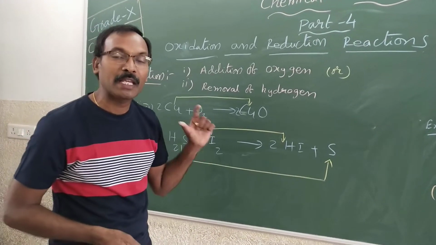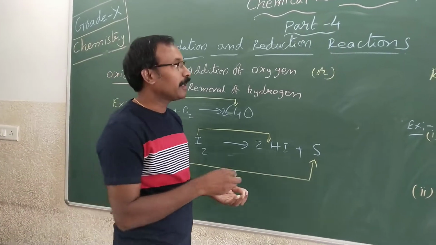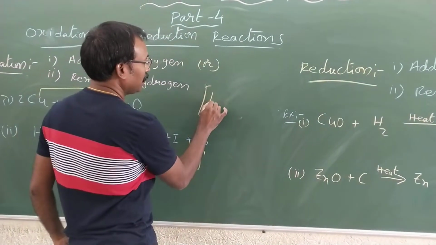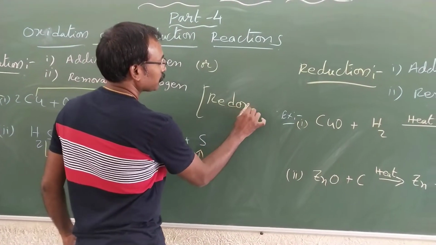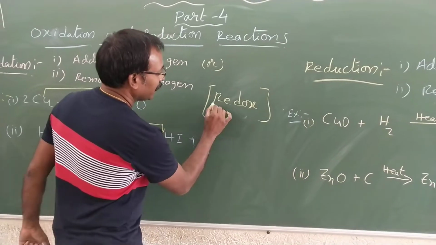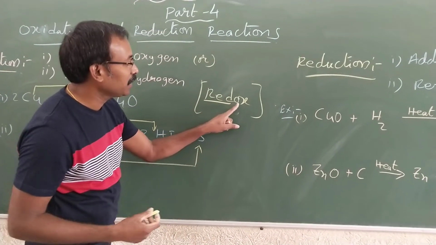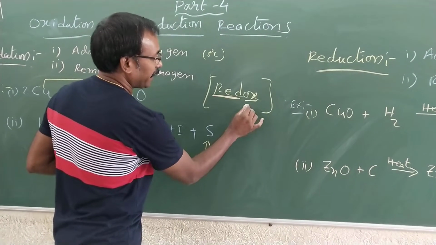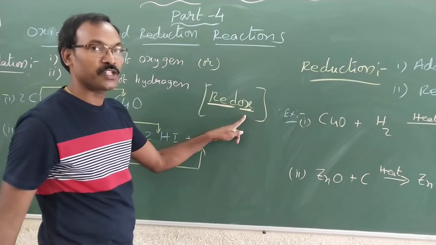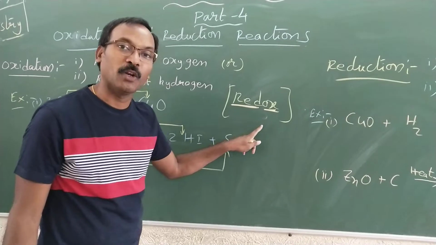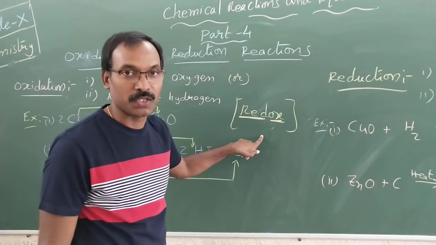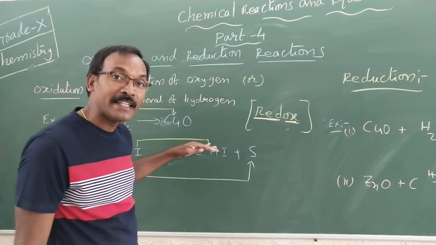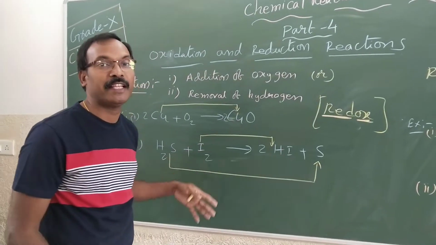That's why the chemical reaction is generally known as redox. Remember, redox reaction. Okay? Here, red indicates reduction, ox indicates oxidation. Red indicates reduction and ox indicates oxidation. That's why a chemical reaction is generally known as the redox reaction also. Okay. Now let us understand this in detail with an example.